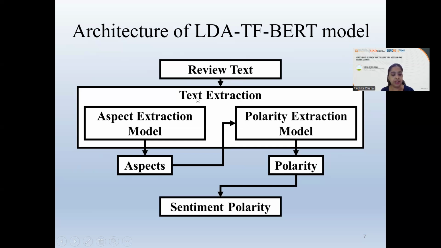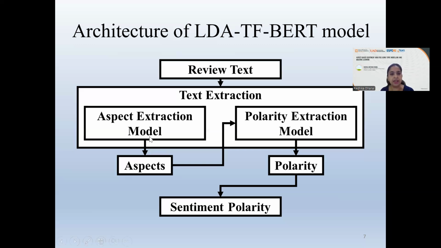So the very first is the extraction of the reviews that we have from the corpus data set. Then this text is subjected to the aspect extraction model and the polarity extraction model. You can see here, the aspect extraction model uses LDA, whereas the polarity extraction model uses the TF BERT concept.